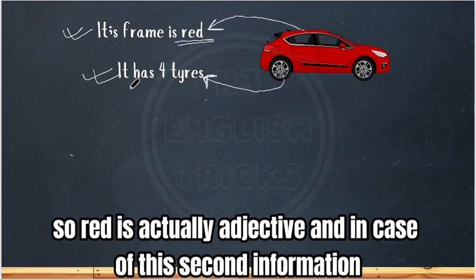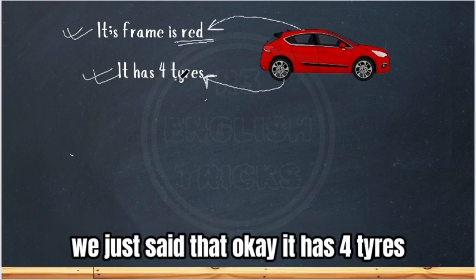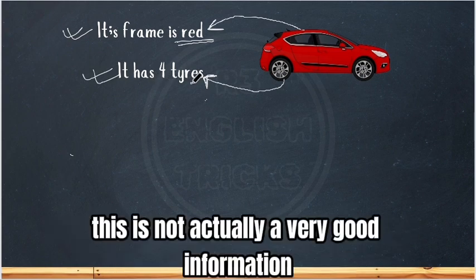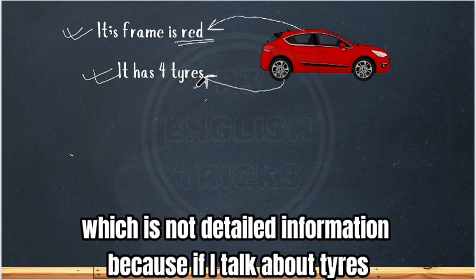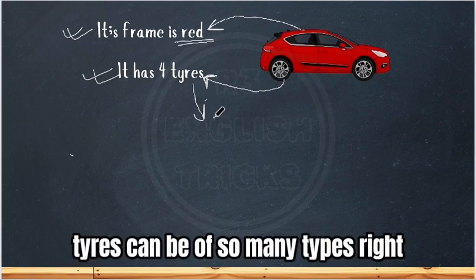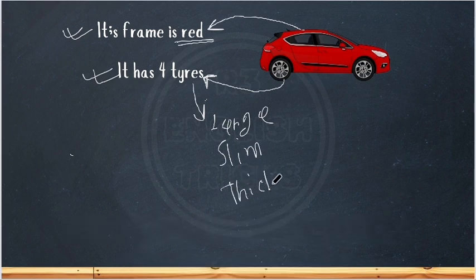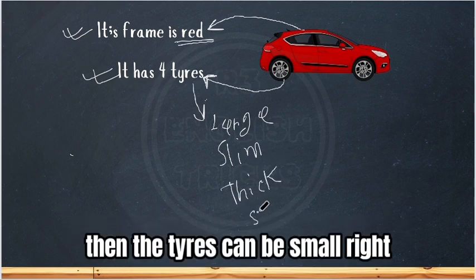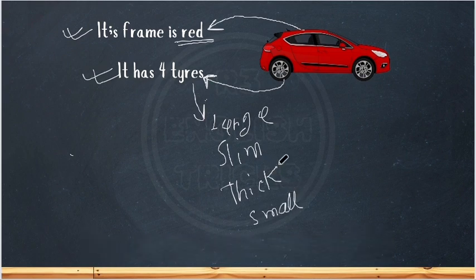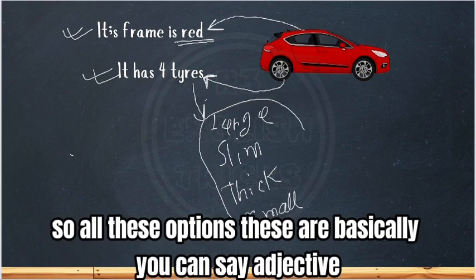In the case of the second information, we just said that it has 4 tires. This is not a very good information, not detailed information, because if I talk about tires, tires can be of so many types, right? Tires can be large, slim, thick, or small, right? So all these options are basically adjectives.